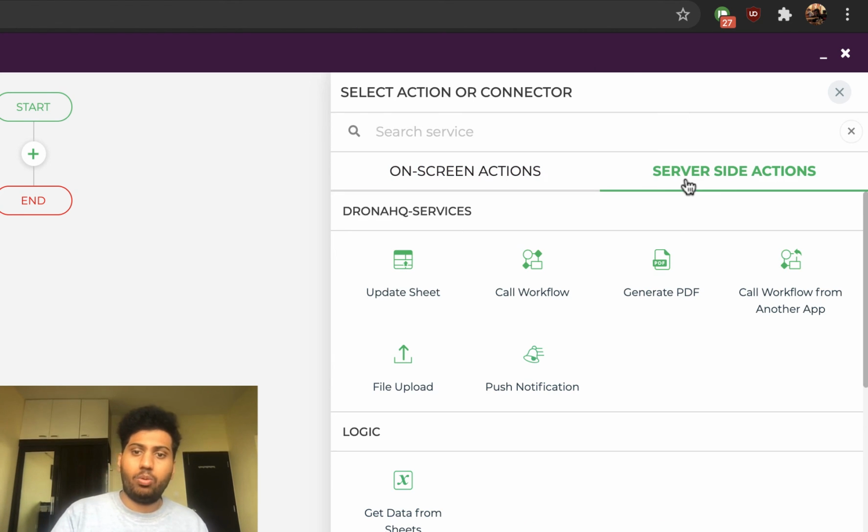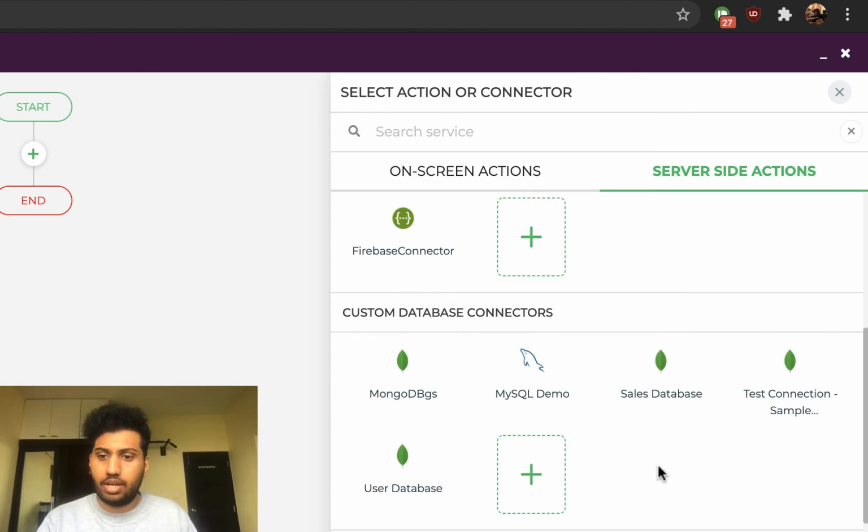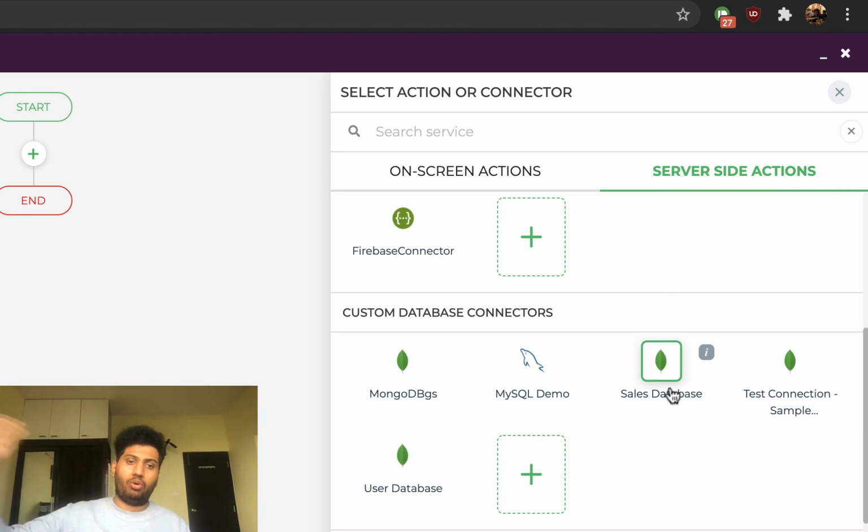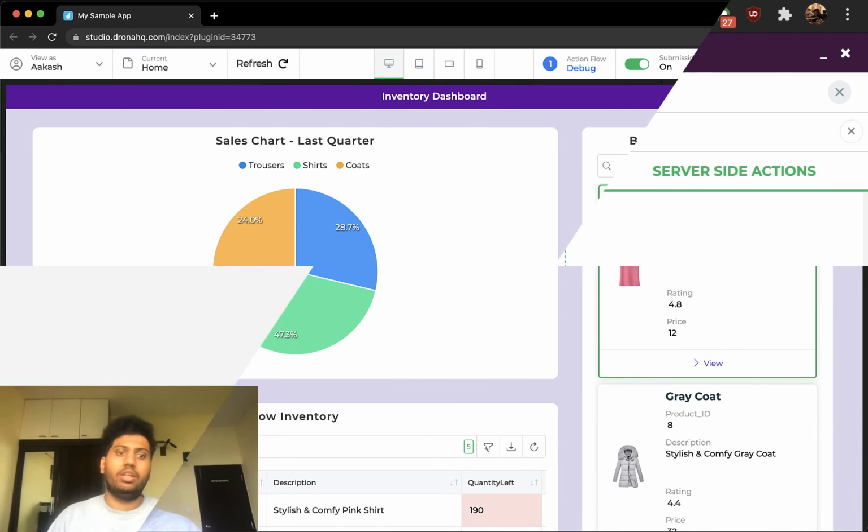I can head over to server-side actions, click on my MongoDB connector to add all the information to my MongoDB database. And that's it. As soon as the user places the order and closes the screen, I've instantaneously updated all of the details in my internal database using the screen close pop-up. So that was it for events.